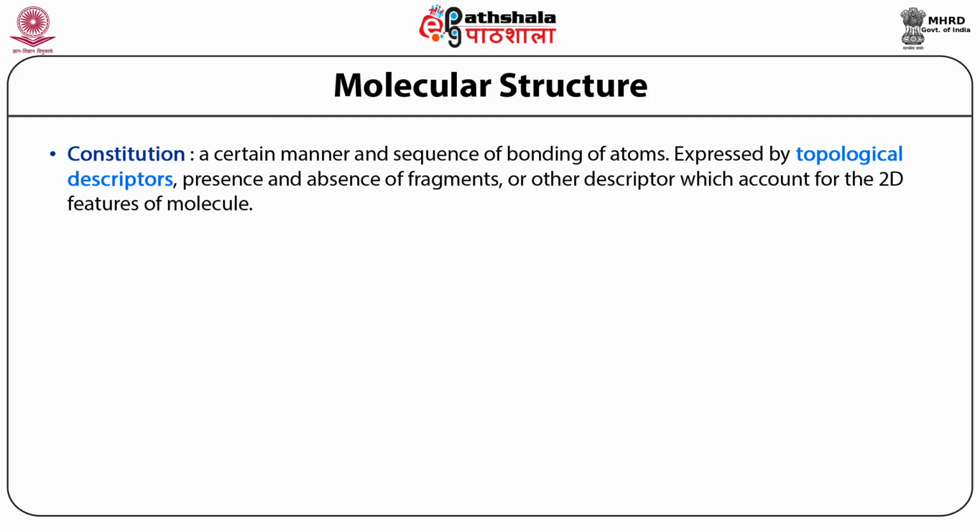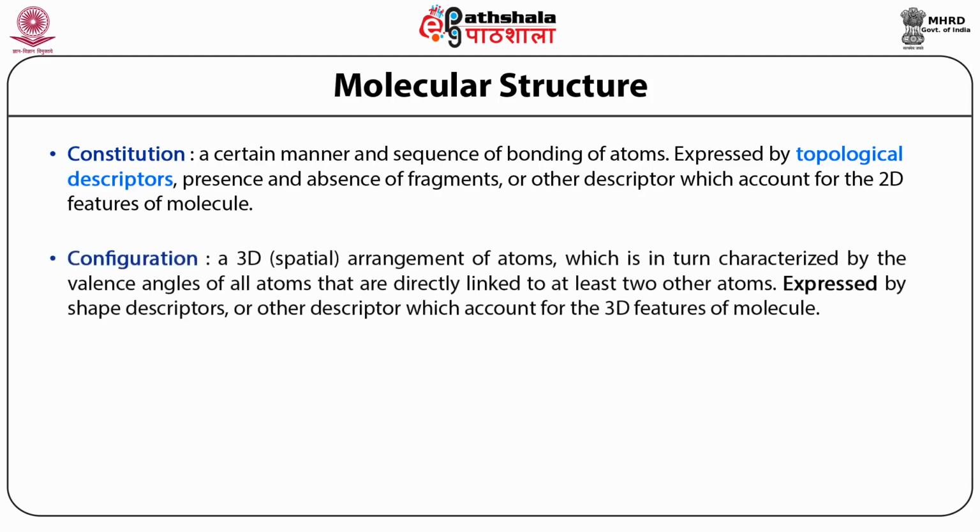We can also be sure, and one has to keep the chemistry intact, that we should have a spatial arrangement of atoms, and that is called configuration. This is expressed mostly by shape, volume, descriptors, etc. within the 3D spatial configuration. And this is very unique for every molecular structure.